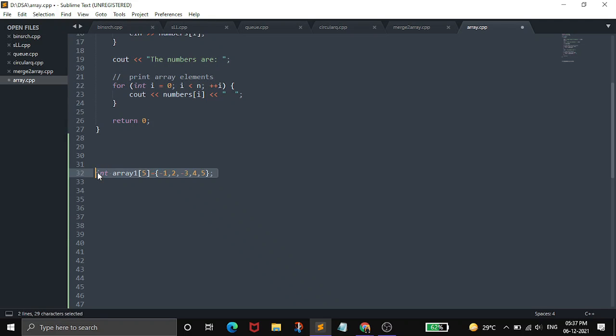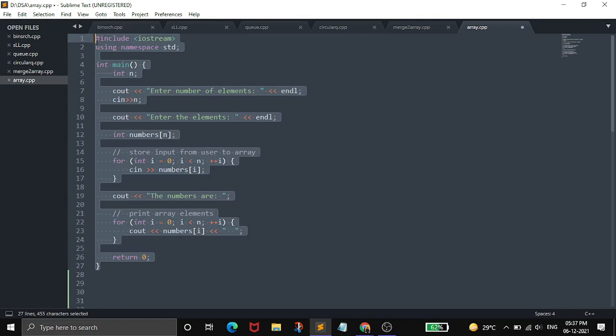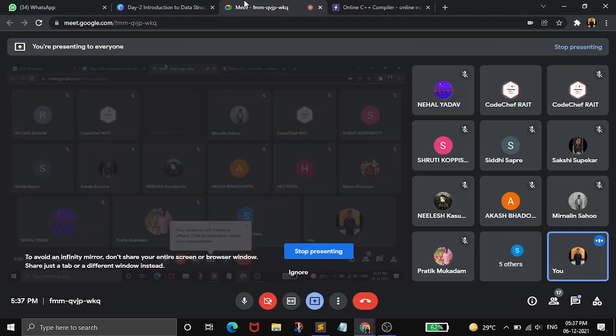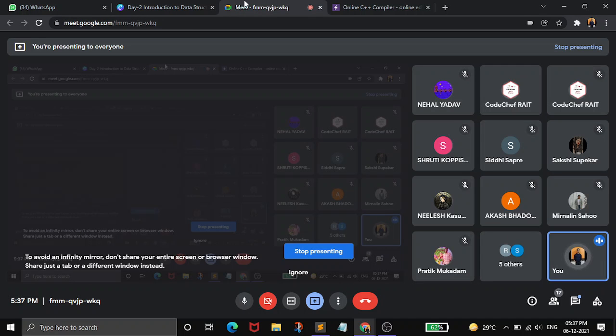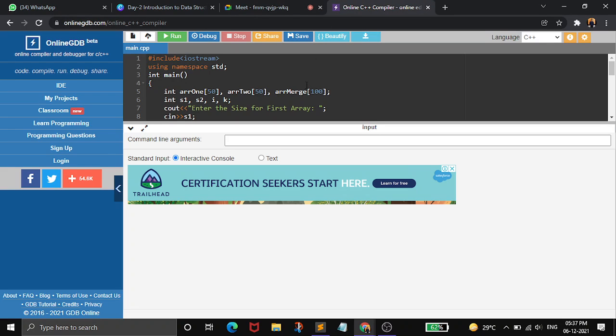Okay, so now I'll show you how to perform some operations on an array. We will understand with this program. The link for the compiler is shared in the chat box, I guess. You can open it here.